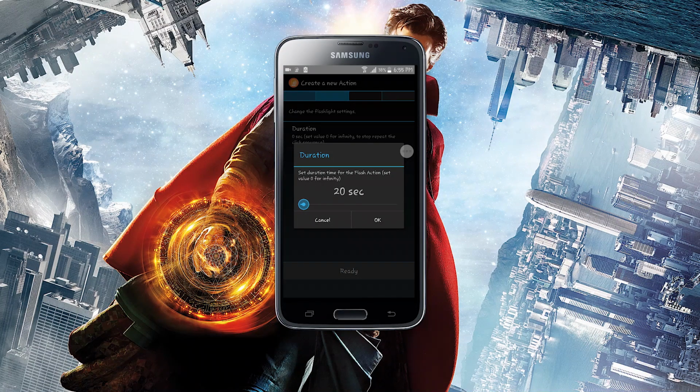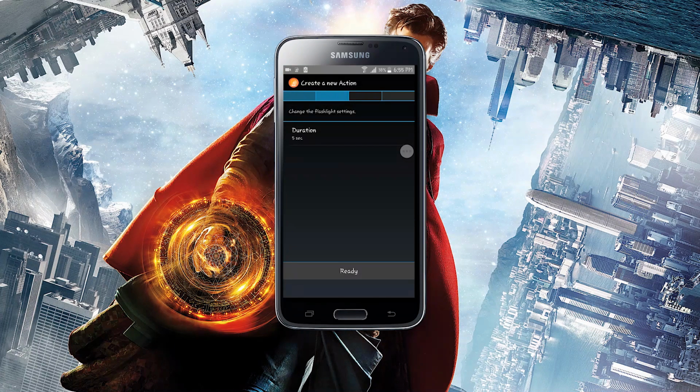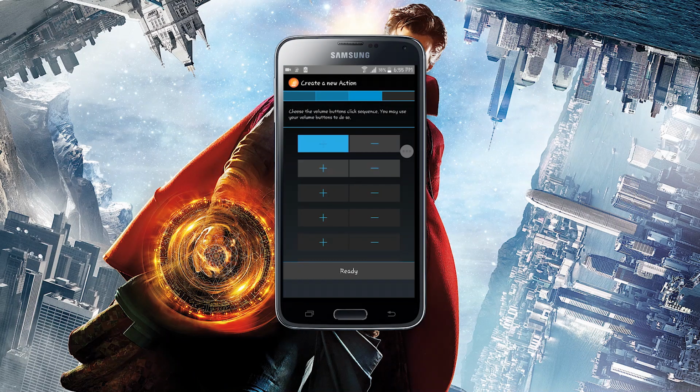You can use it to start the flashlight. You can set volume key order in any way as you like.